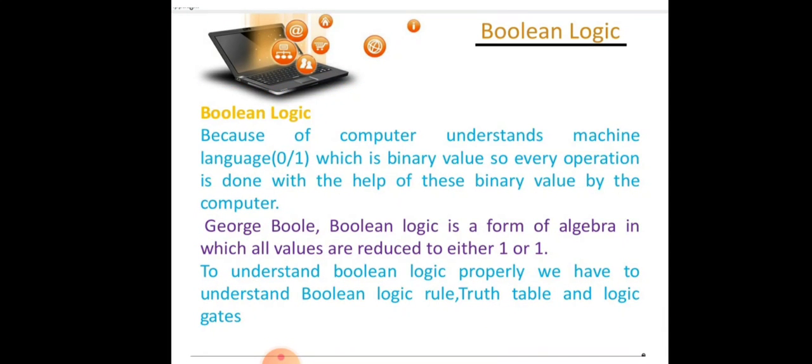So what is Boolean logic? Because a computer understands machine language, either 0 or 1, which is a binary value, every operation is done with the help of these binary values by the computer. Boolean logic, as I told you earlier, was developed by George Boole. Boolean logic is a form of algebra in which all values are reduced to either 1 or 0. To understand Boolean logic properly, we have to understand Boolean logic rules, truth tables, and logic gates.